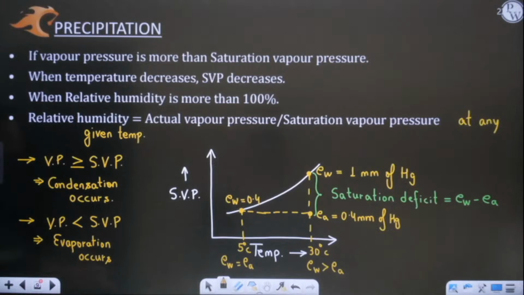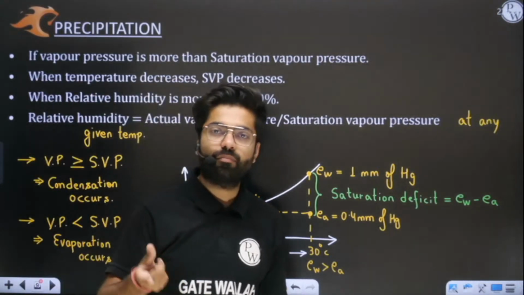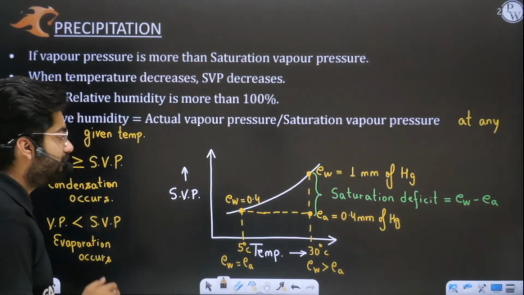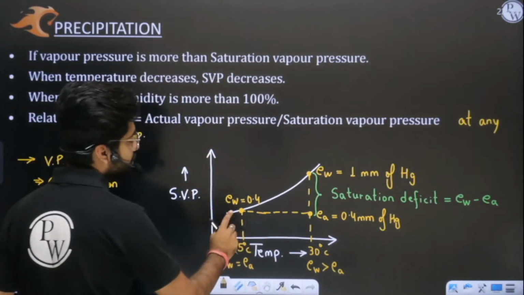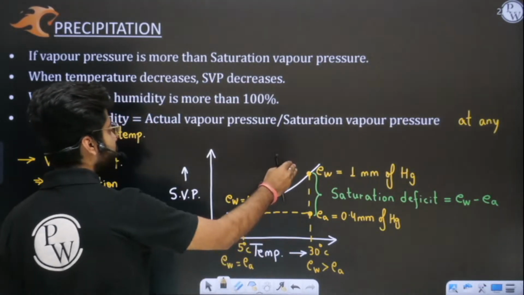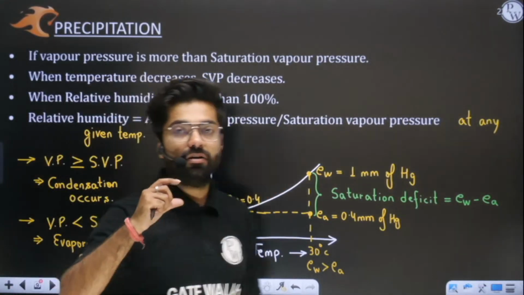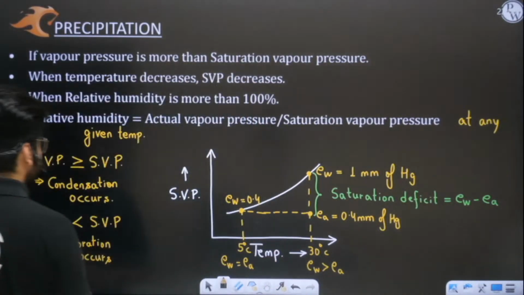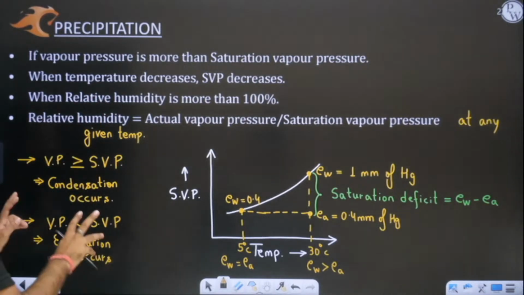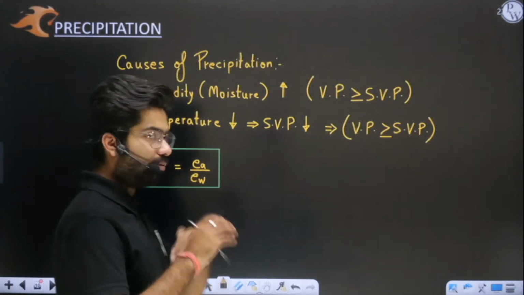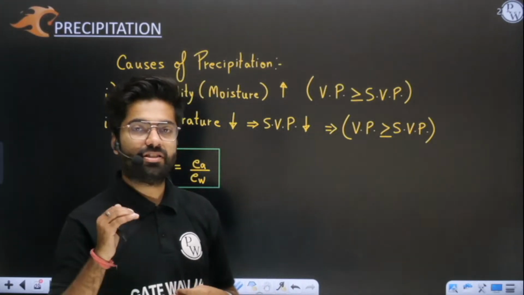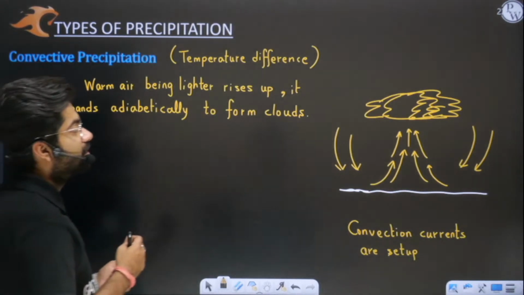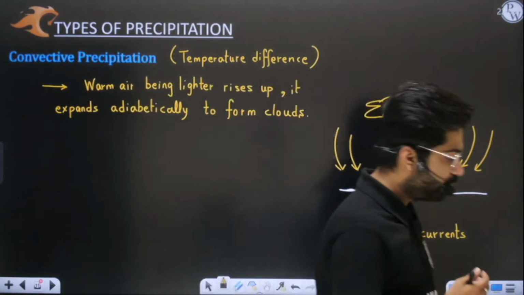So basically we have discussed that moisture level should be high, and secondly temperature should be at a lower level. Why? Because when temperature drops, saturation vapor pressure or the moisture holding capacity of atmosphere goes down, that we have discussed yesterday. So you need to remember that two basic causes are more moisture and lesser temperature. Lesser the temperature, more the moisture, you will see more precipitation is there. That means when relative humidity is tending to 100%. I hope you all remember this.